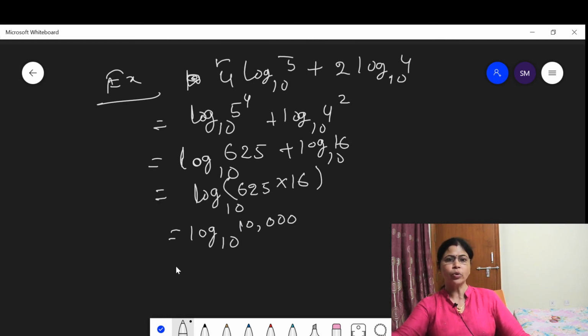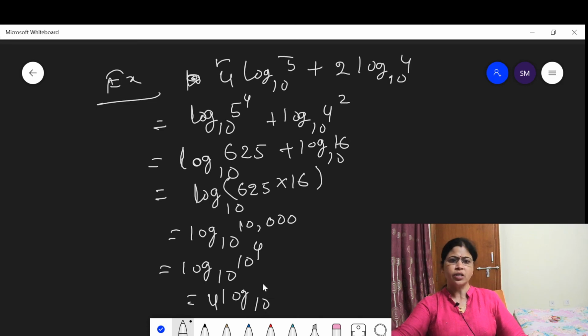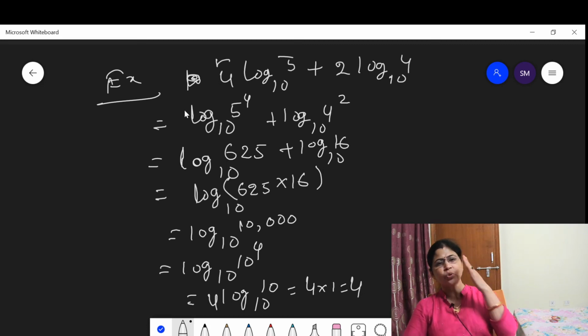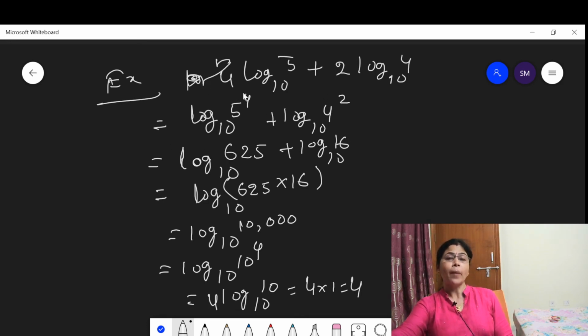Then log base 10 of 10,000 means log of 10 to the power 4, which is 4 into log 10 of 10, which is 1, so 4 into 1 is equal to 4. By applying all these properties we get the answer: the value is equal to 4.